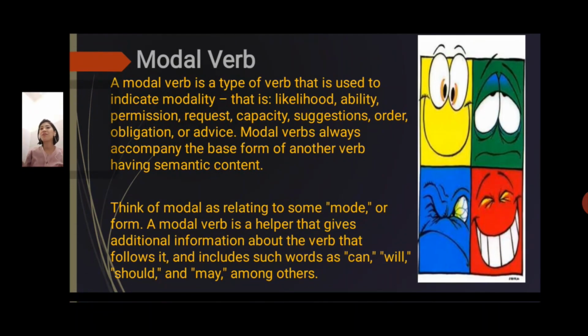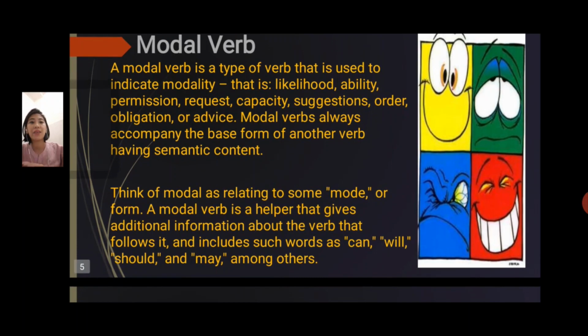Think of a modal verb as relating to some mode or form. A modal verb is a helper that gives additional information about the verb that follows it. It includes such words as can, will, should, and may, among others.